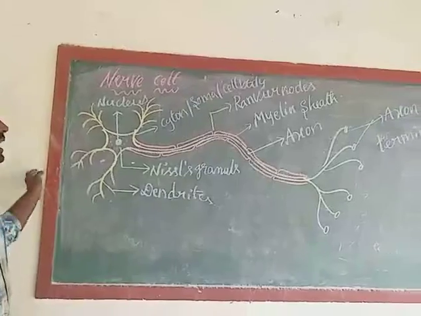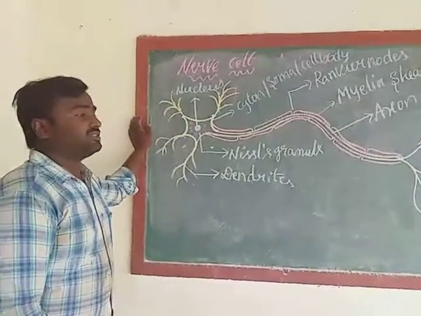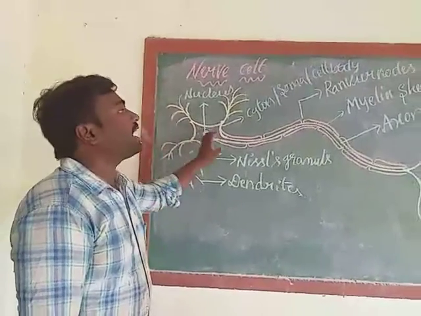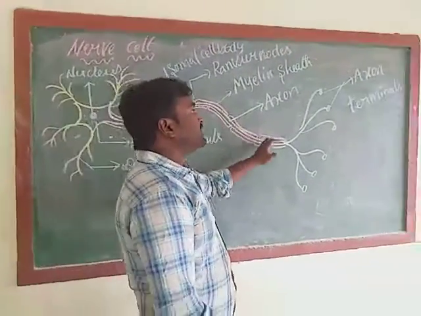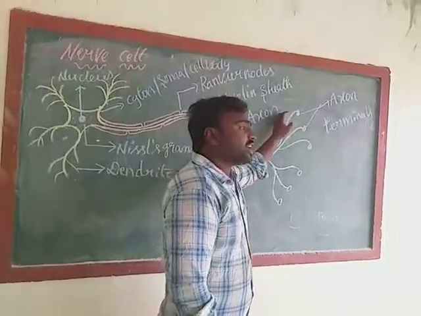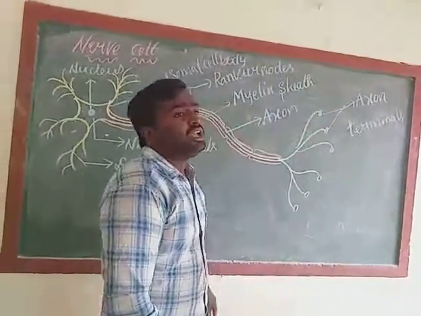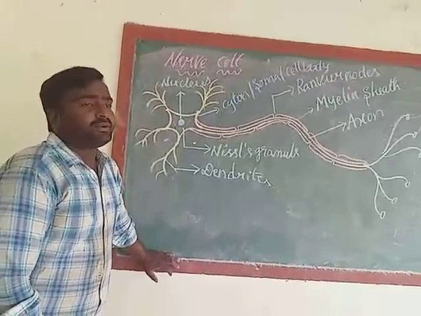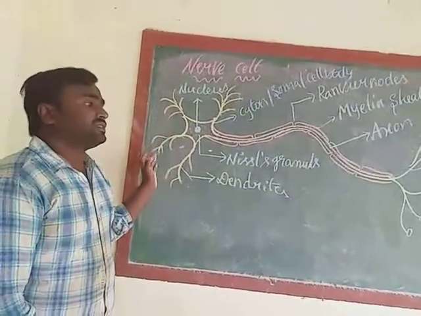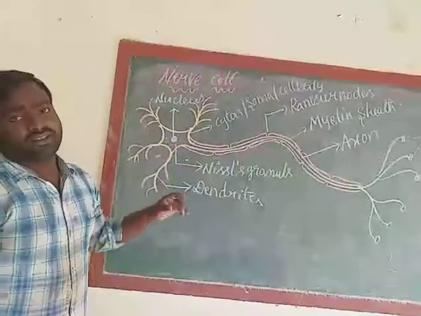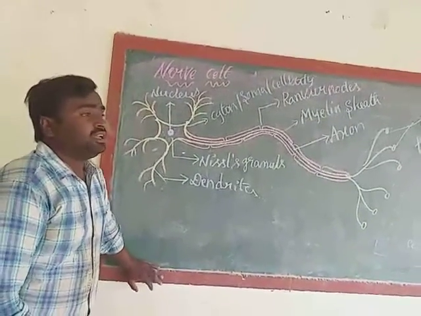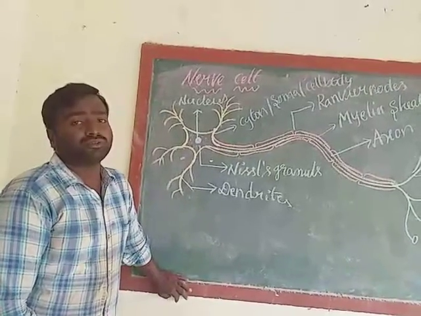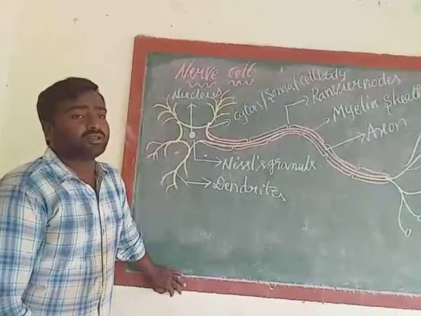During the passage of messages, what will happen? These dendrites will send the messages to the axon. Axon will send the messages to the axon terminals. These axon terminals will send the messages to the head part of another nerve cell. Like that, they coordinate with one another and transfer the messages within a few seconds from one place to another place in our body.